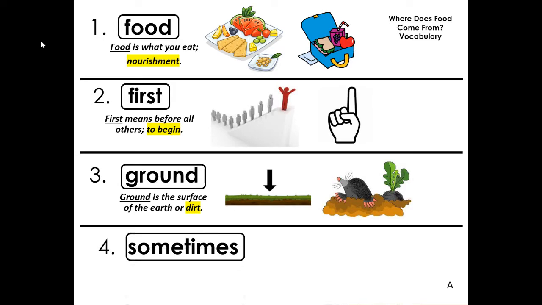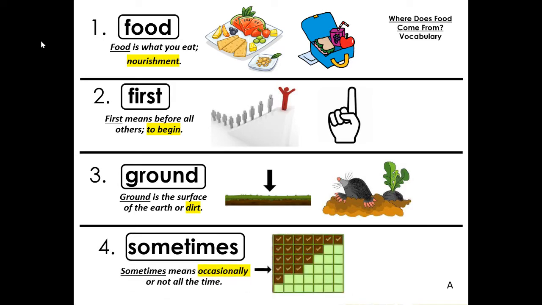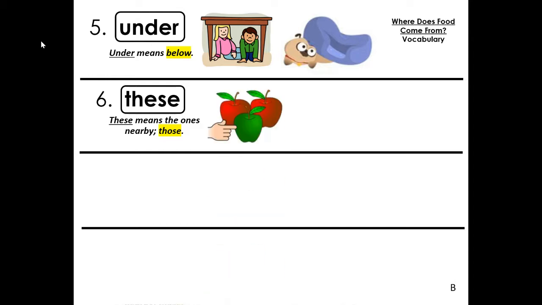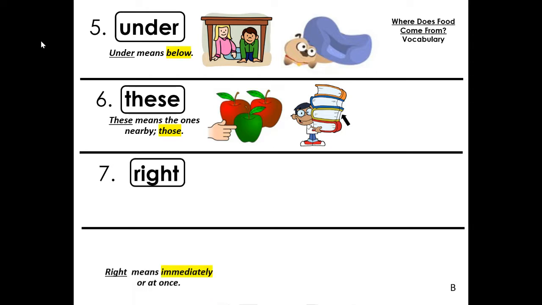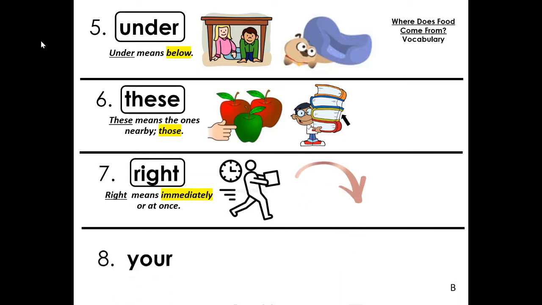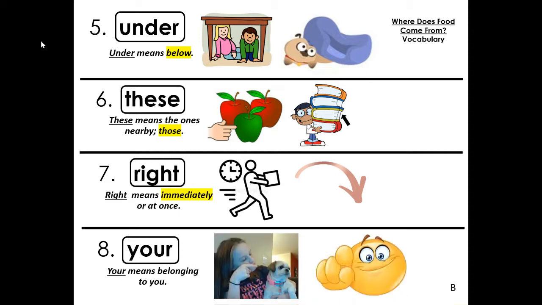Number 4, sometimes. Sometimes means occasionally or not all the time. Number 5, under. Under means below. Number 6, these. These means the ones nearby. You could also say those. Number 7, right. Right means immediately or at once. Number 8, your. Your means belonging to you.